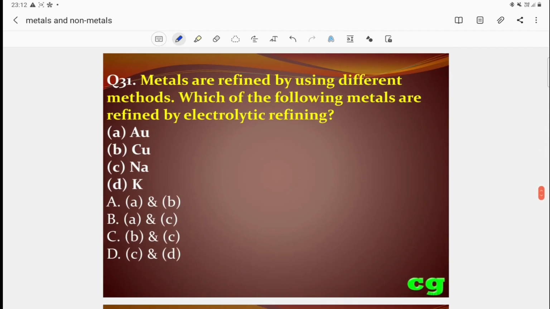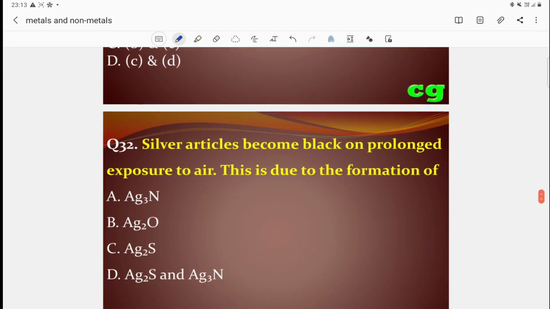Metals are refined by using different methods. Which of the following metals are refined by electrolytic refining? Electrolytic refining is generally done for, remember, very important, gold and copper. They are purified by the electrolysis method from their salt, generally gold and copper. So gold and copper, A, B. So A is the correct answer. Gold and copper can be purified by the electrolytic method.